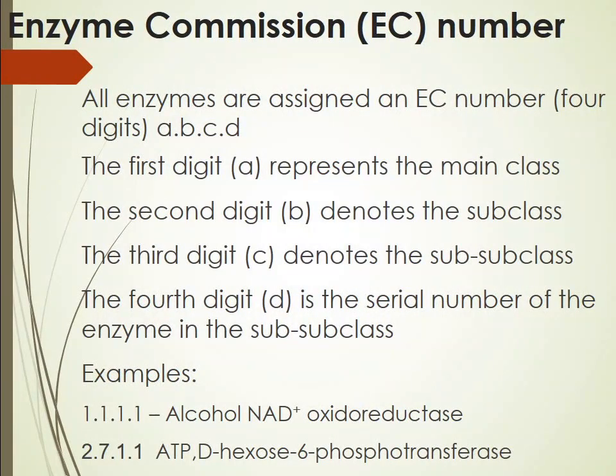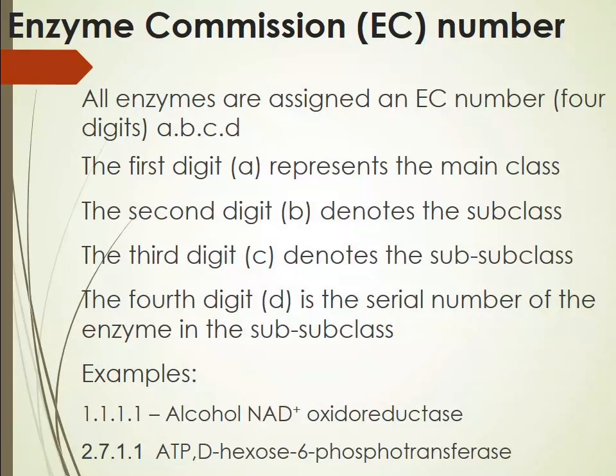So the Enzyme Commission has designed an EC number or Enzyme Commission number for all the enzymes. The number is 4 digits separated by a dot or a period. The first digit represents the main class, which will be 1 to 6, which we just saw. The second digit indicates the subclass. The third and the fourth digits denote the sub-subclass and the further subdivision or the serial number.